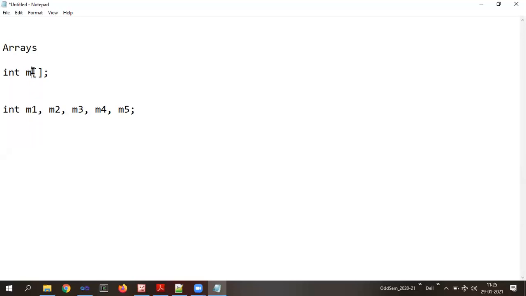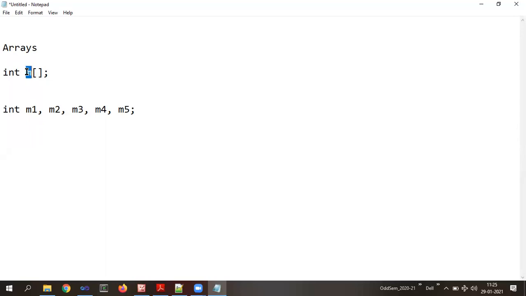So here the square brackets indicate that this m is not a simple variable, but an array. How will the compiler come to know? It will come to know based upon the pair of square brackets. Now, what I said, array means a collection. Collection of what? Collection of elements. In this case, the collection is of the marks.